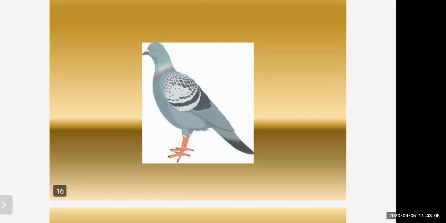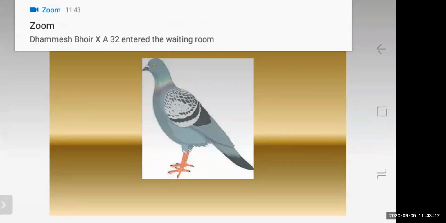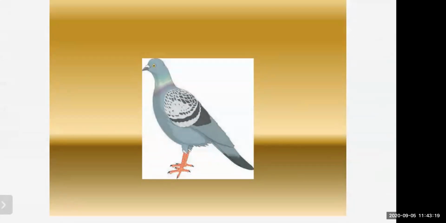For example, you can say pigeon or different types of birds like parrot, duck, peacock. They are vertebrates, but adapted to aerial life. They can fly in the air. They are warm-blooded animals. They have a spindle-shaped body, because they want to fly in the air. Forelimbs are modified into wings. Digits are covered with scales and bear what? Claws. And the exoskeleton is present in the form of what? Feathers. Neck is present between head and trunk, and jaws are modified into a beak.